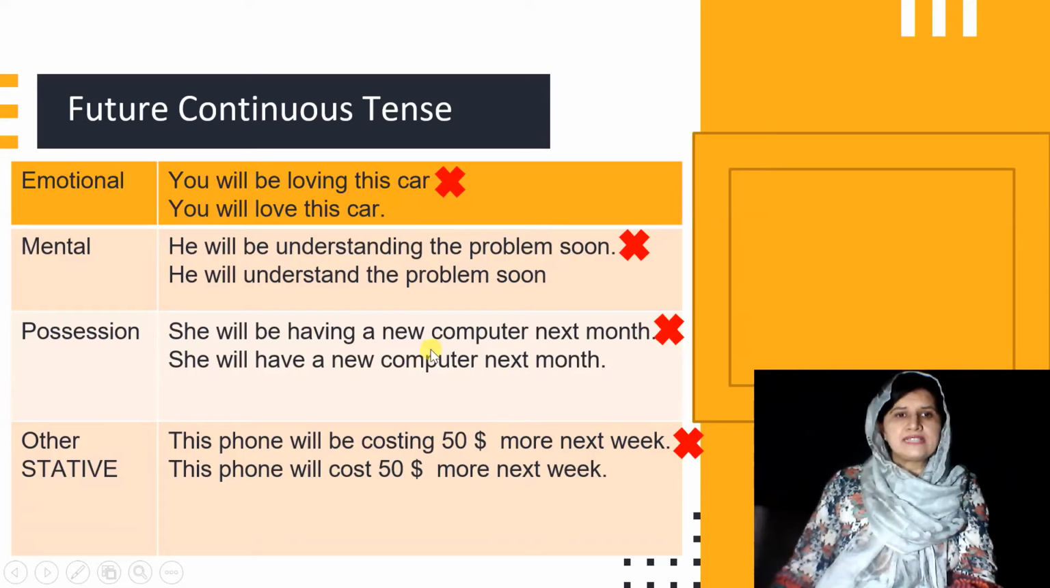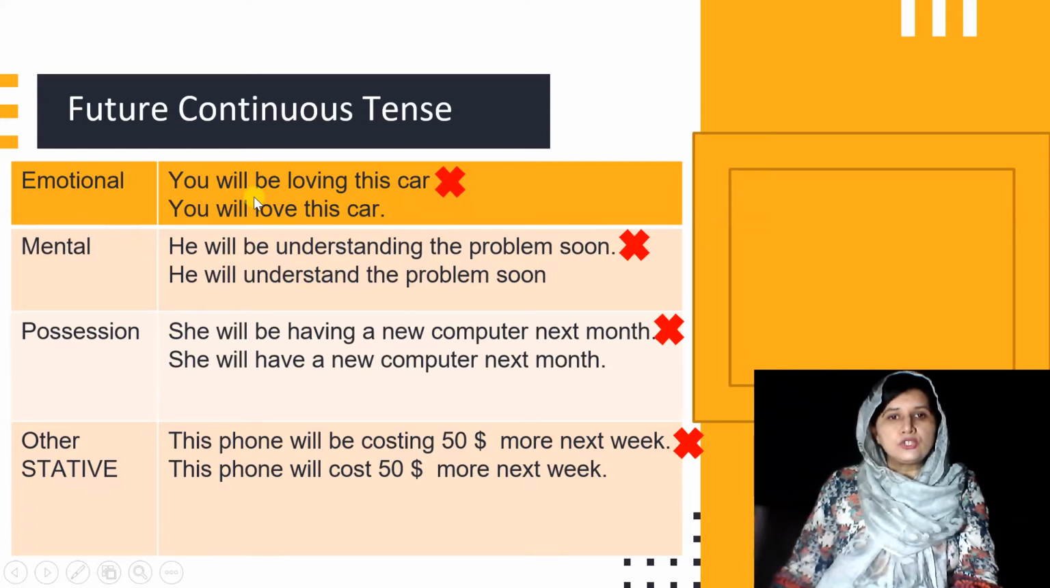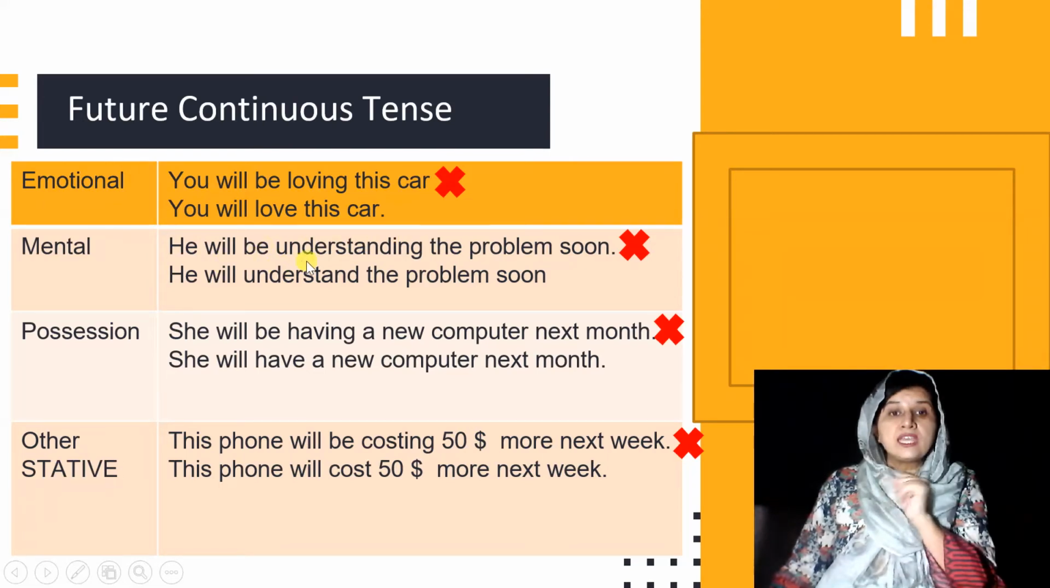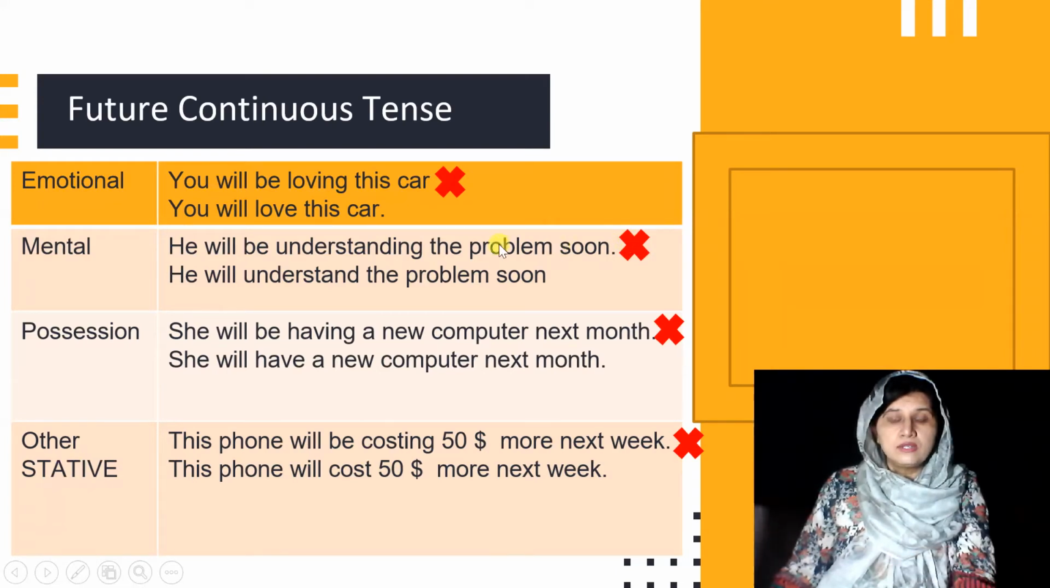Okay, let's see some of the examples. Here you can see that you will be loving this car. You know very well that love is a stative verb, so we cannot use it. This sentence is wrong. But you can say you will love this car. Some stative verbs are related to mental conditions, like understand. And if you say he will be understanding the problem soon, that is wrong. You cannot use a stative verb here, but you should say he will understand the problem soon.